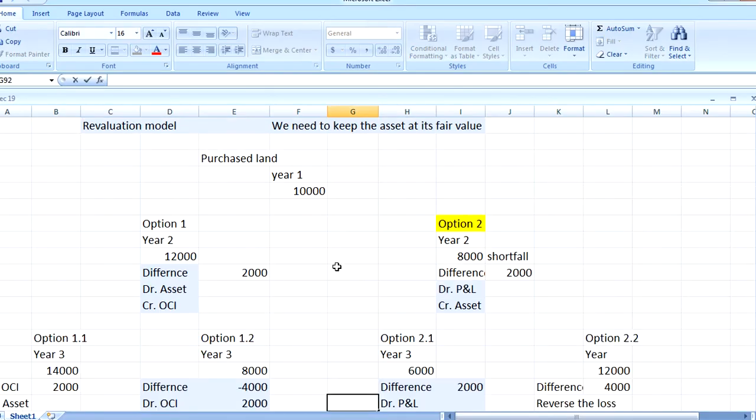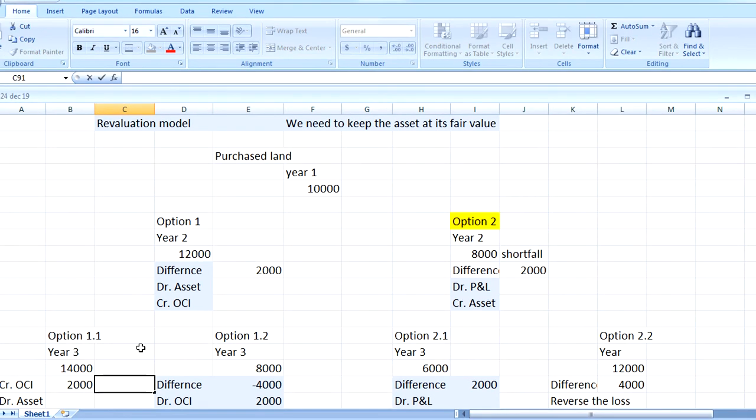Moving further to year 3. In year 3, what happened? The value which was increased from 10,000 to 12,000 has further increased to 14,000. So from 12 to 14, again there is an upward trend of 2,000 in the value of the asset.